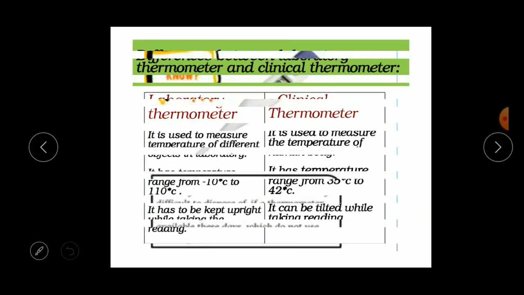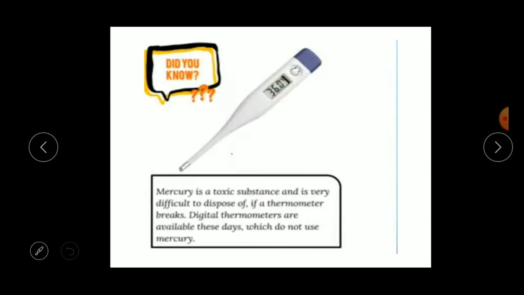Understood children? Okay. Here is a fact about the digital thermometer. Mercury is a toxic substance and is very difficult to dispose of. If a thermometer breaks, digital thermometers are available these days which do not use mercury. As we know, mercury is a metal. It is very toxic, means it is very poisonous.